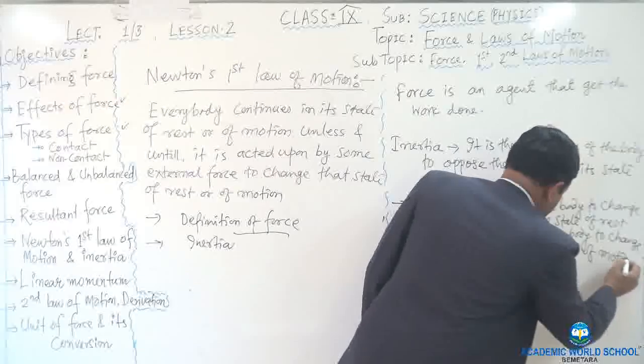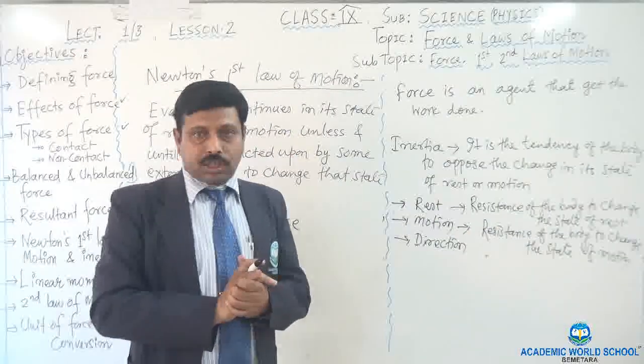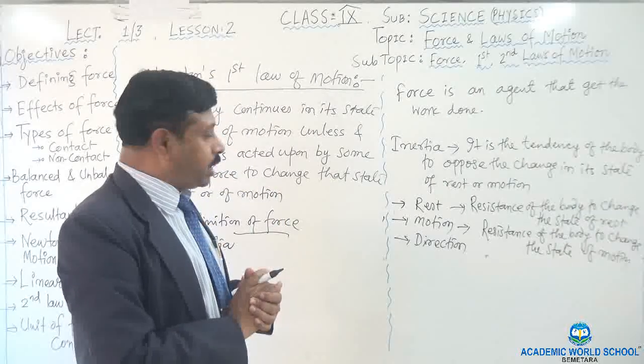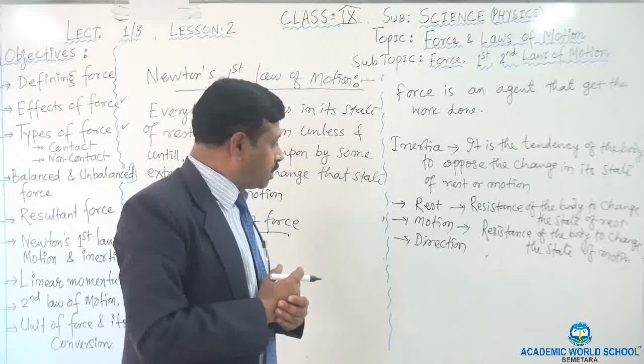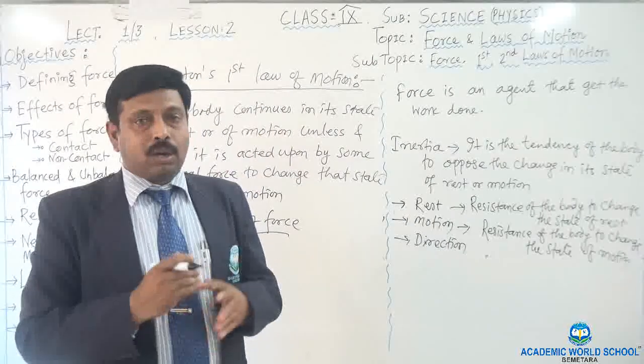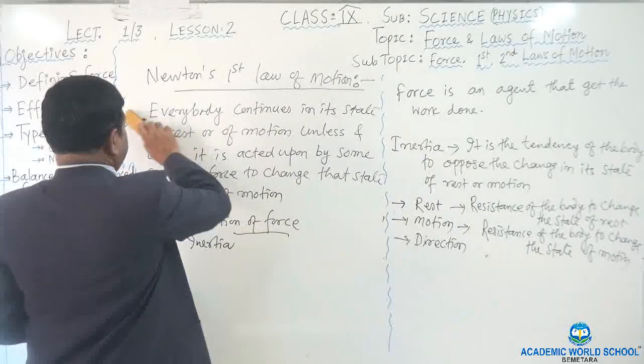And similarly, direction also you can write down. So again I repeat, inertia is of three types: inertia of rest, inertia of motion, and inertia of direction. I want to give you examples of inertia of rest, motion, and direction.